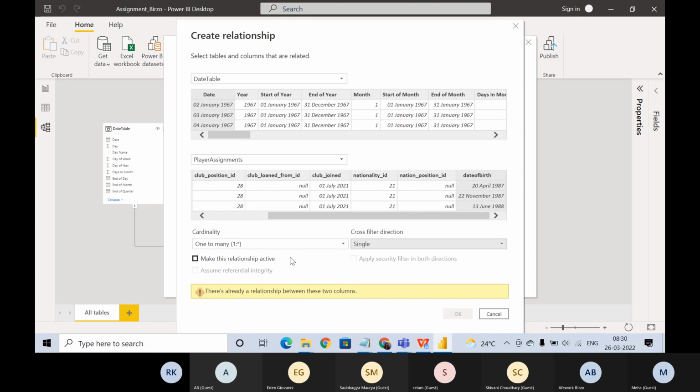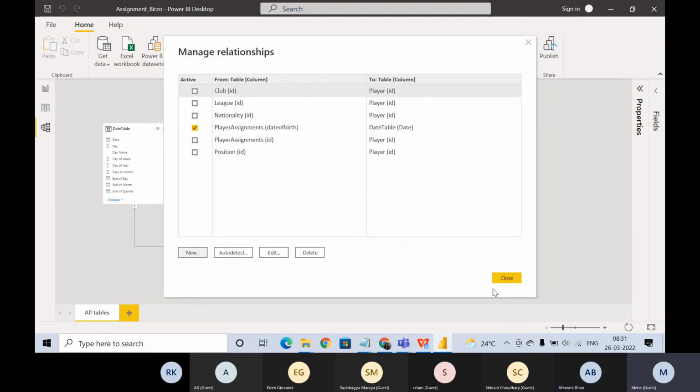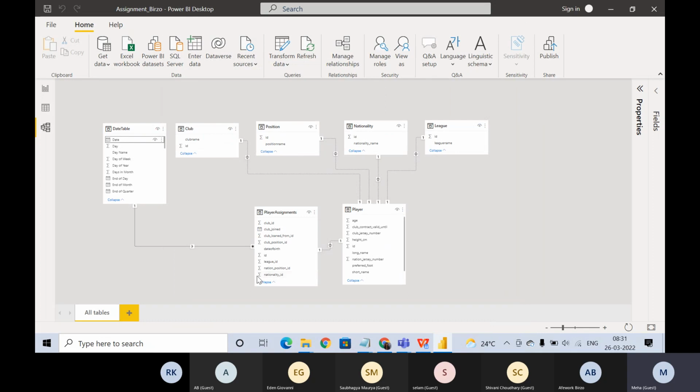And I guess make the relationship active and okay. We cannot make it active because there's already a relationship between those two columns, because we already did. Otherwise, this is the second approach. You guys are absolutely right, on point. So we already have created a relationship. That's why it's showing there's already a relationship. If we delete this particular one, then we can go through this approach and create a relationship, right? So you guys are correct. Cancel in this case because we already have the relationship over here and it's looking fine.